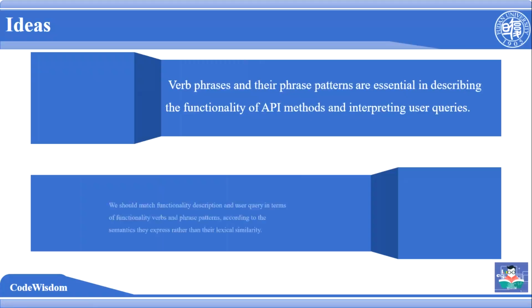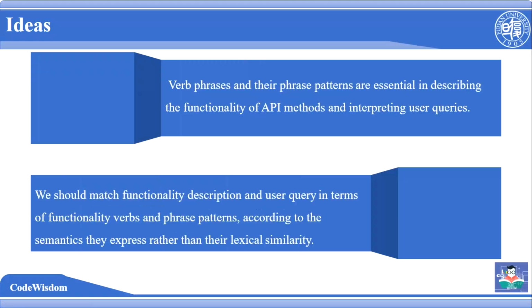Our basic idea is that verb phrases and their phrase patterns are essential in describing the functionality of an API method and interpreting user queries. We should match functionality descriptions and user queries in terms of functionality verbs and phrase patterns, according to the semantics they express rather than their lexical similarity.